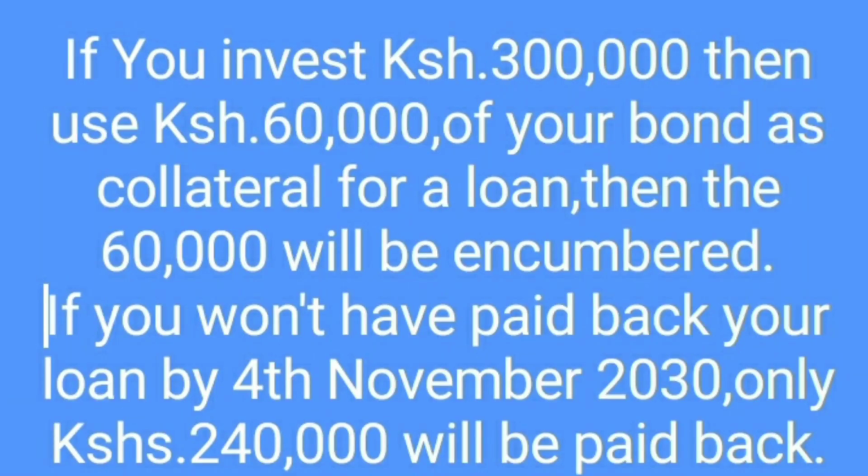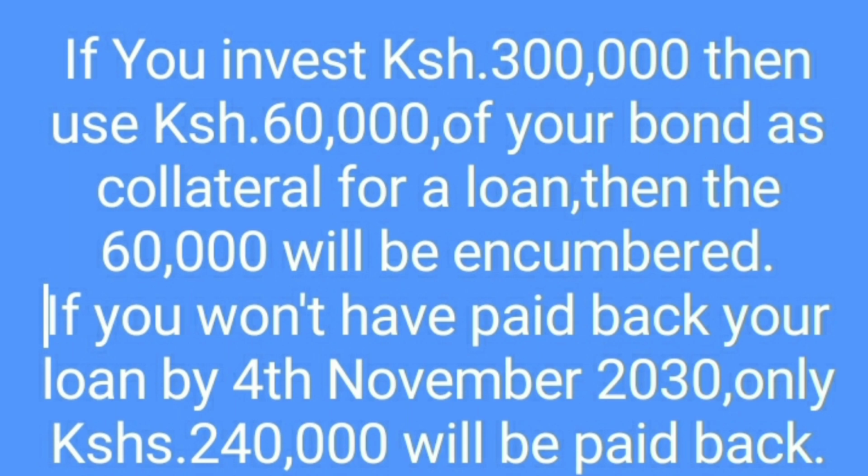Remember that this bond has a 14-year duration, but if you invest, let's say, 1 million Kenyan shillings or less, you will get your full principal amount back in 8 years instead of 14 years. This means that on 4th November 2030, you will get back your full principal amount. For instance, if you invest 300,000 Kenyan shillings, then use 60,000 Kenyan shillings of your bond as collateral for a loan, then the 60,000 Kenyan shillings will be encumbered.